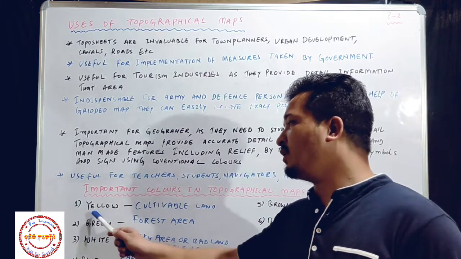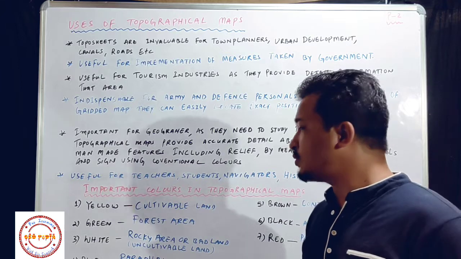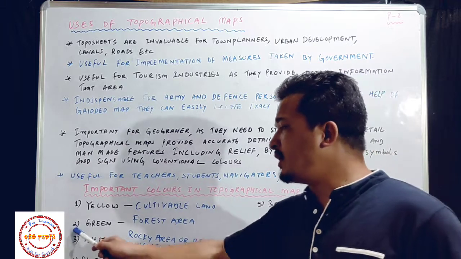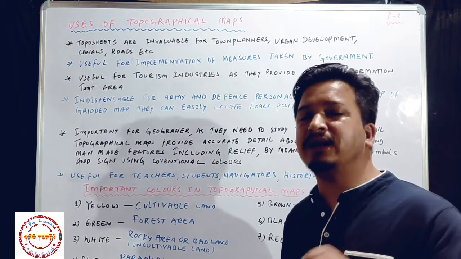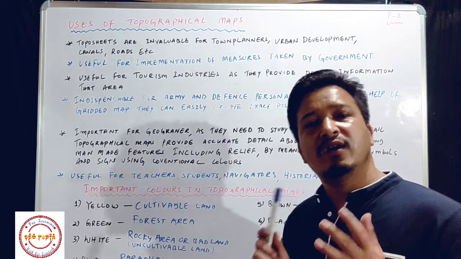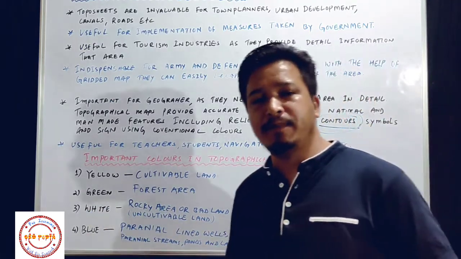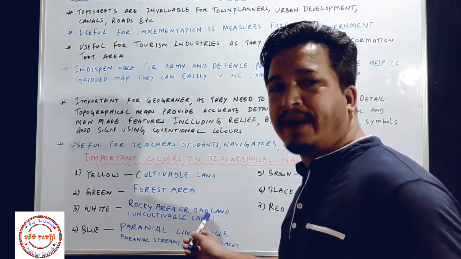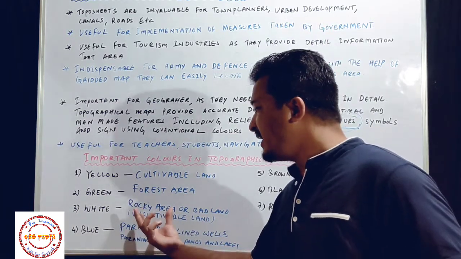So first here we have yellow. On the topographical map, yellow color is used for cultivable land. Okay, cultivable land. Number 2, that is green color. If you see green color on the topographical map, then these areas are forest areas. Now third is white color. On the topographical map, white color is also used, and it indicates rocky area or badland and uncultivable land, यानी कि ऐसा जमीन जहां पर खेती नहीं किया जा सकता है.